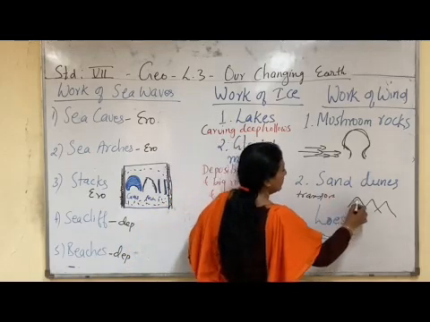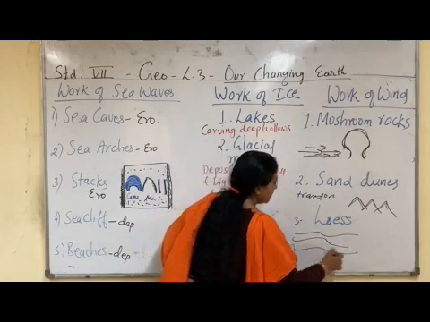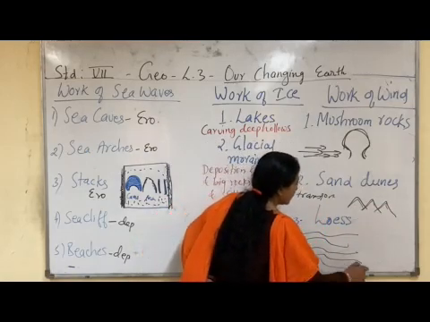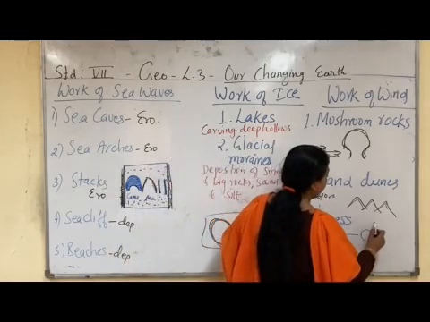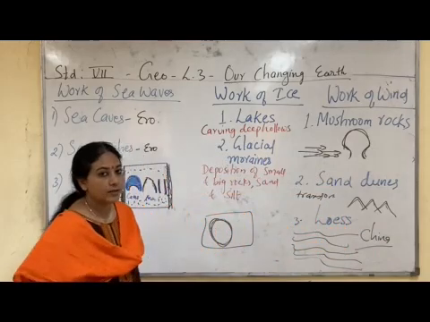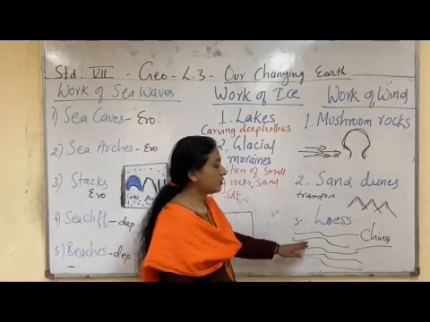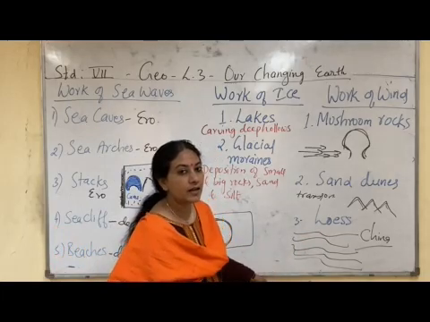In a sand dune only hill-like structures are made, but in loess they are deposited in large areas. Such loess can be seen in China. China is the place where we can see more loess. So loess is deposition of sand over a large area due to the action of the wind.